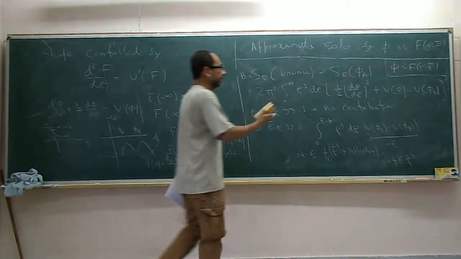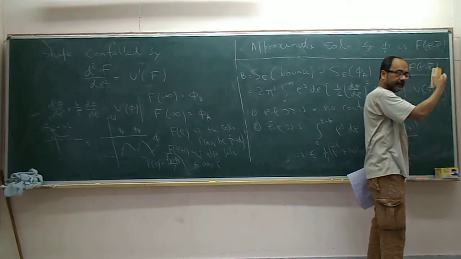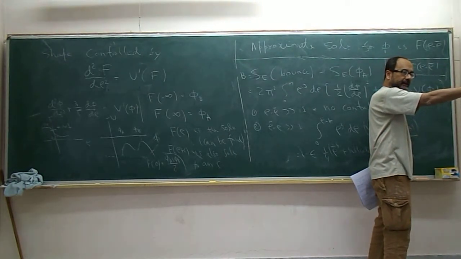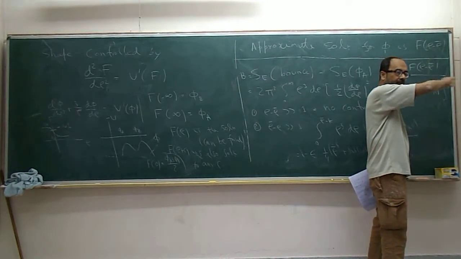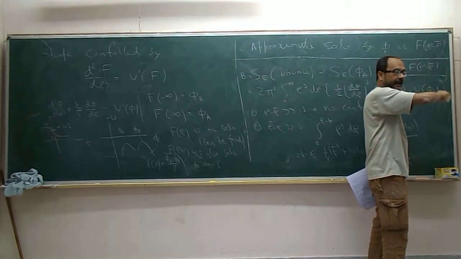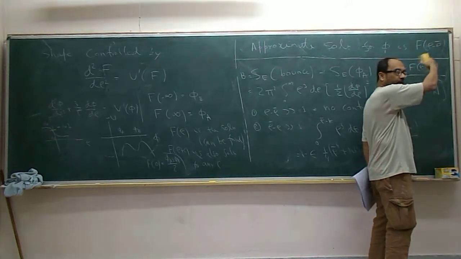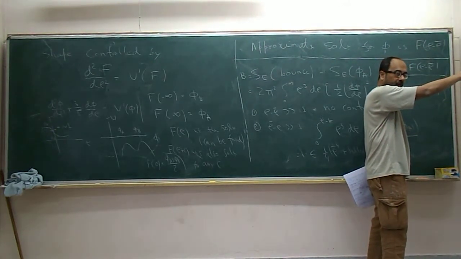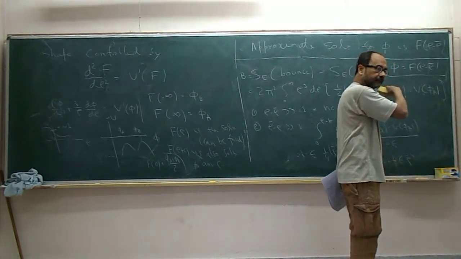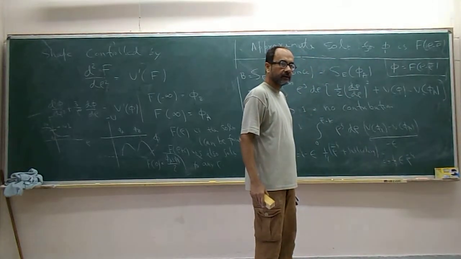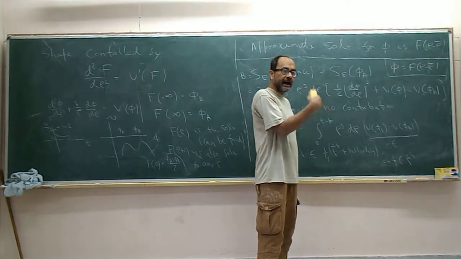You want to make sure that f has a width of order 1 around rho bar, so you can go sufficiently far away where it's larger than the width, so that f of rho minus rho bar has already settled down to its asymptotic values. So you take k to be some large but finite number, say k equal to 50. Then f of rho minus rho bar will settle down close to its asymptotic value, which is phi b at one end and phi a at the other end. If k was of order rho bar, then of course the final result is different. So I am taking k to be a large but finite number.